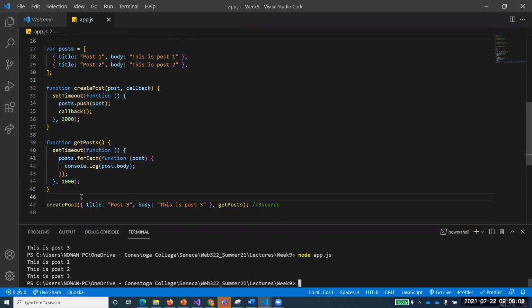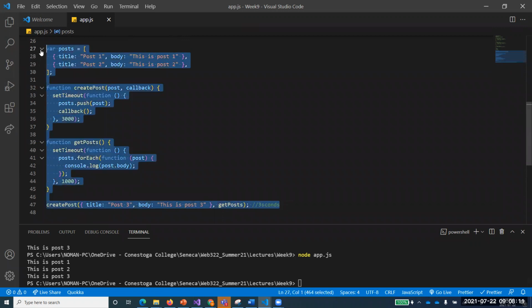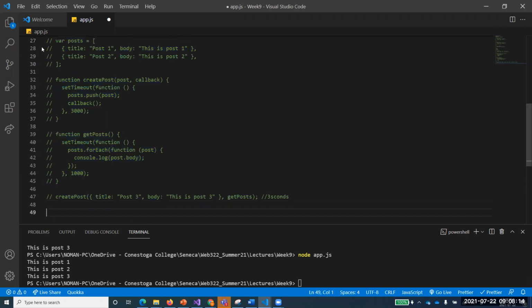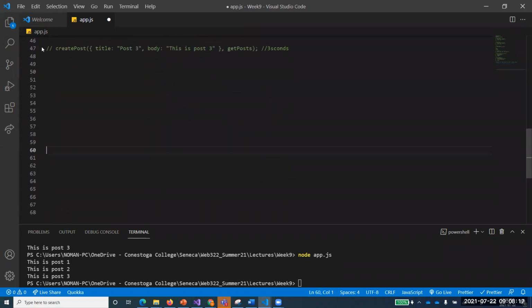Here I did not want to call get post until create post is done, so I'll have to use a callback function over here, or I will tell you something interesting that you will enjoy: XML HTTP. To make an asynchronous request to the web, there is one thing that we have, which is called the XML HTTP request. What is that XML HTTP request?